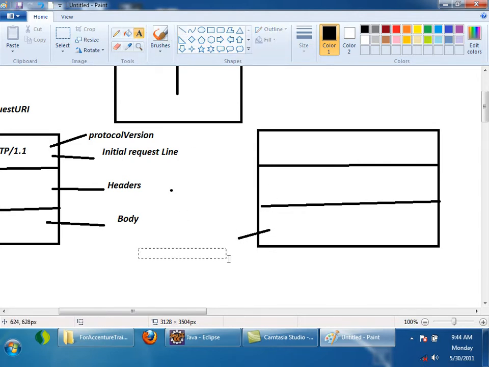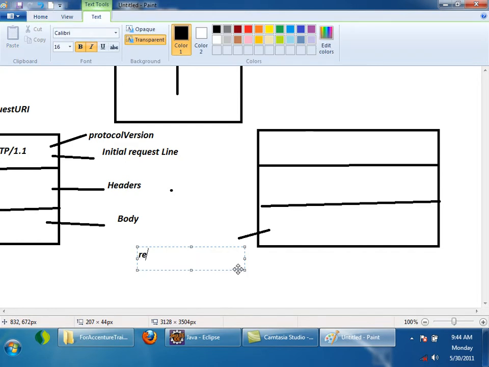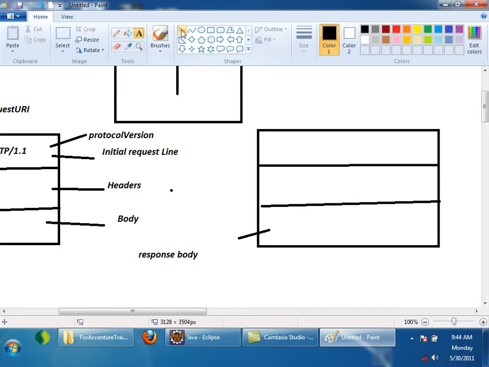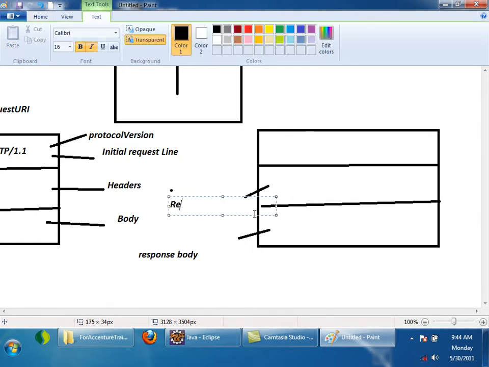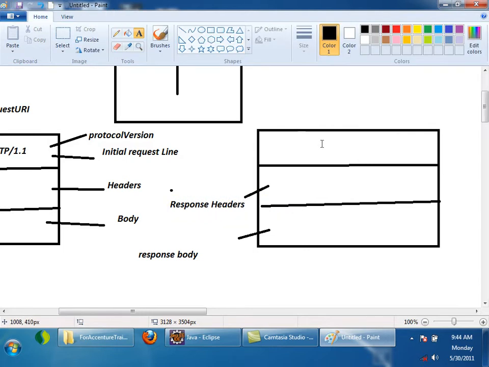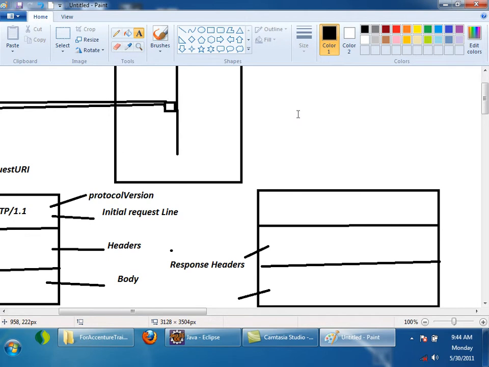This is the request body, this is the response body, and the second part is again the response headers. And the first part is called the initial response line.